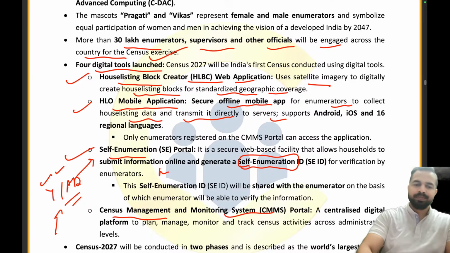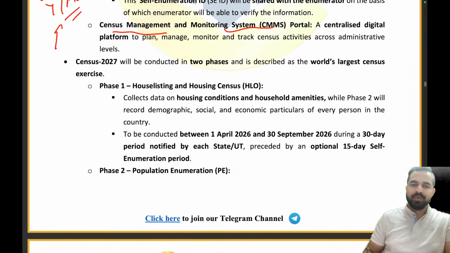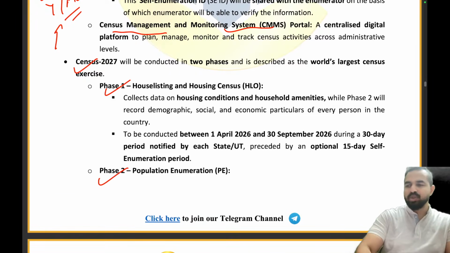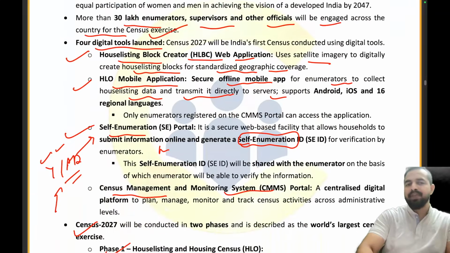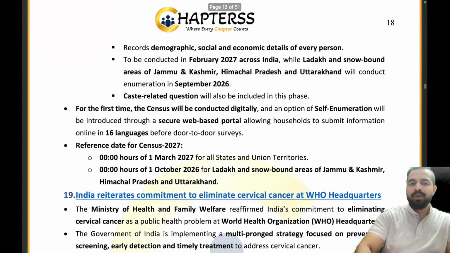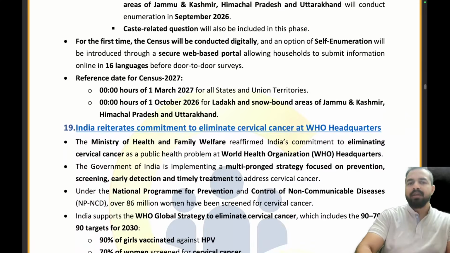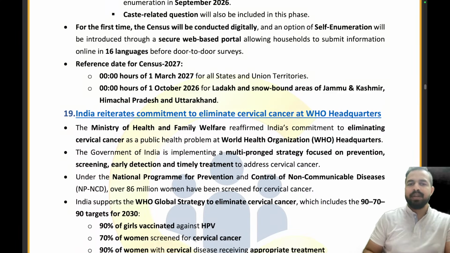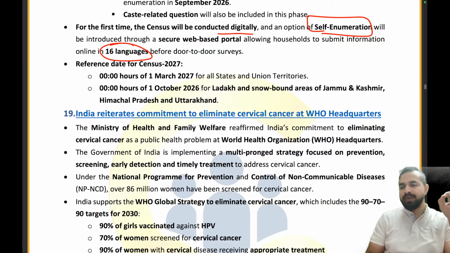Clear, everyone? So Census 2027 will be conducted in two phases. Phase 1 is the house listing and housing census. Phase 2 is the population enumeration. We have discussed all these things in our previous session, so I won't be discussing it in a detailed manner again, but let me tell you that the census will be conducted digitally for the very first time, and there is an option of self-enumeration which will be available in 16 languages. So please remember this. It is available in 16 languages.